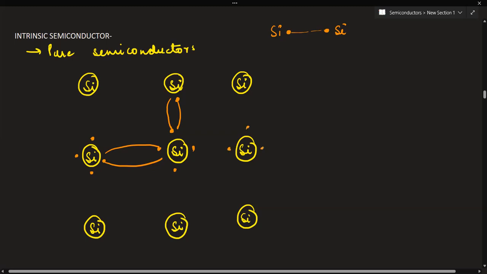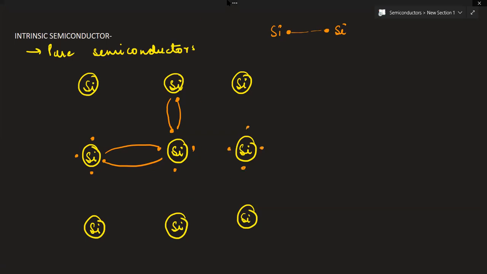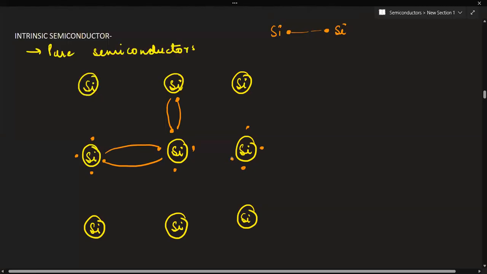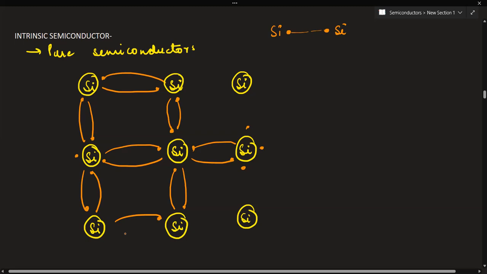Similarly, these are also having their 4 atoms. So see, this electron will be shared by this. That's how a bond is created. Similarly, it will be sharing its electron with the lowest silicon. So this silicon is bonded to all the atoms. Similarly, all these silicon atoms will be bonded to each other through covalent bonds. Like this, bonds will be created.